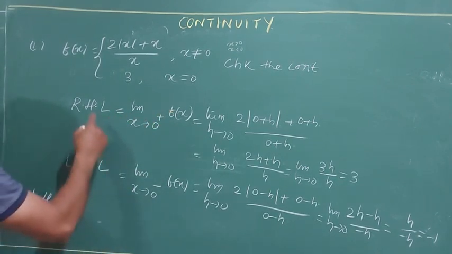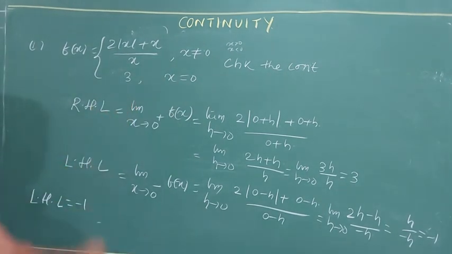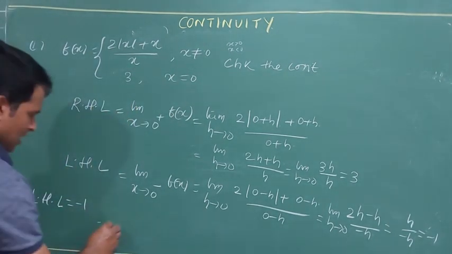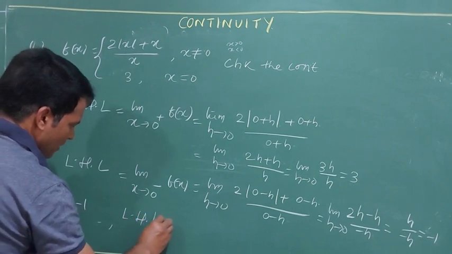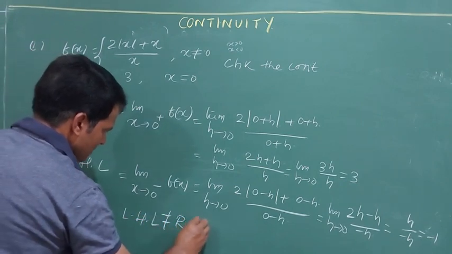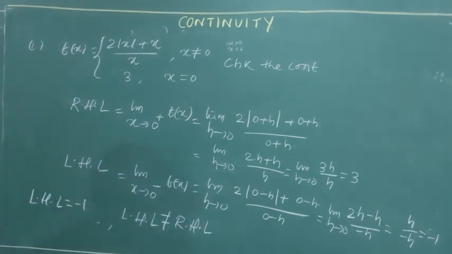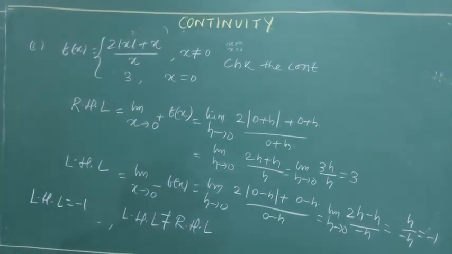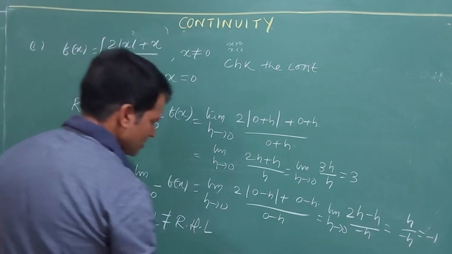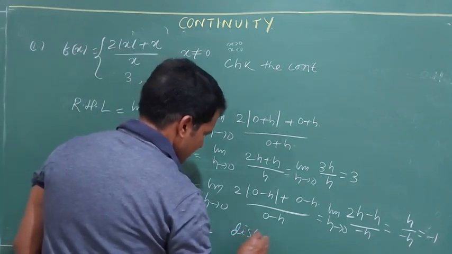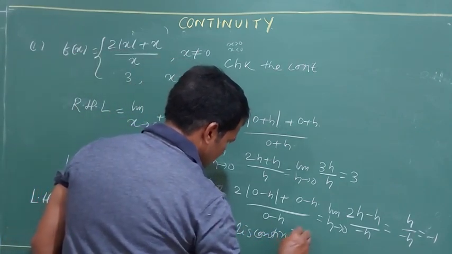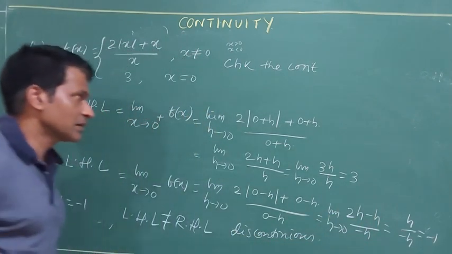RHL is 3, and the value at the point is also equal to 3. So what do I write down? LHL is not equal to RHL. If even one of the conditions is not equal to the others, the function is not continuous. LHL is not equal to RHL, so it is discontinuous. Write it down.